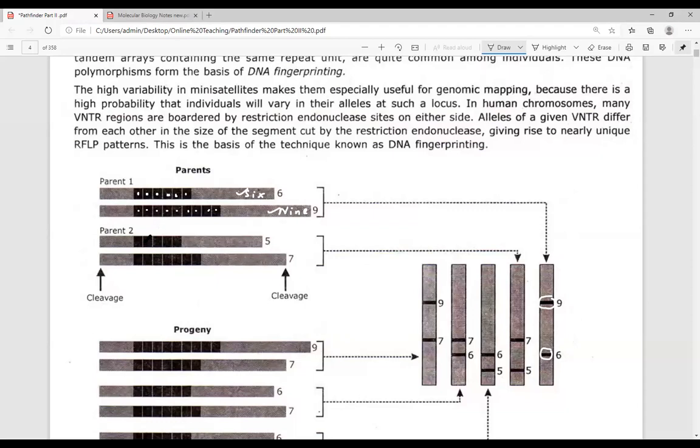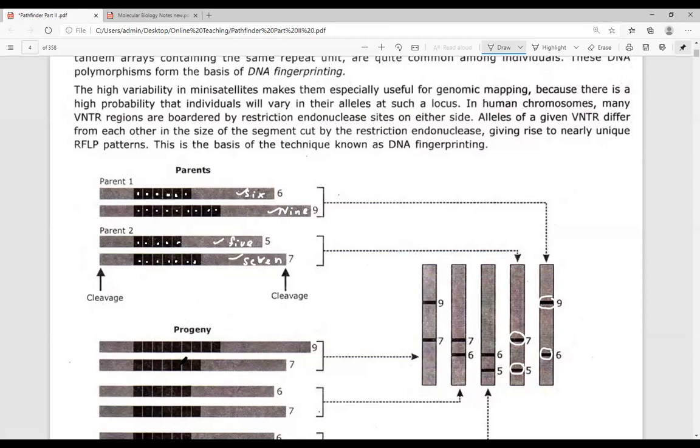And here you look at parent number two. In parent number two, you find the mini satellites present in the number of 5 and 7. These are 5 and these are 7. These are 7 in nature. So these will make DNA sequence at 5 and 7. This is 7 and this is 5.